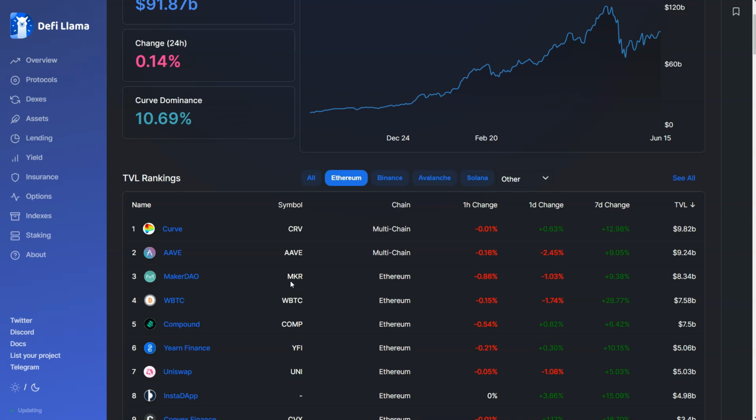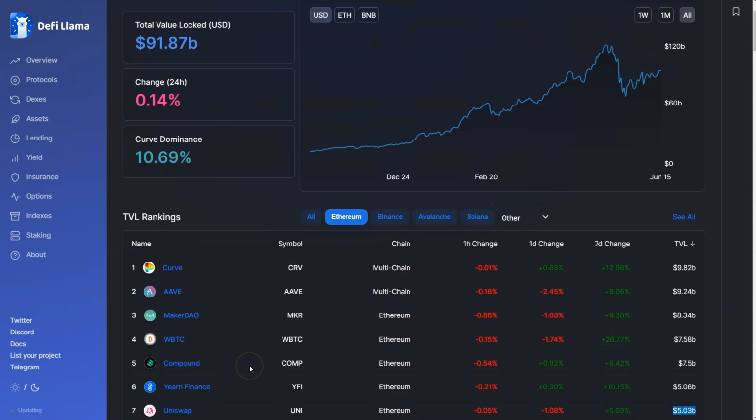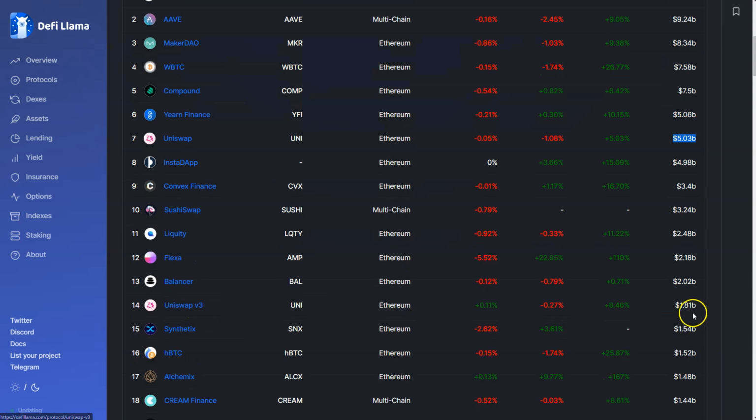What are we looking at? What is the data telling us? According to the DeFi Llama, Uniswap currently at 5 billion. I assume this is mostly version 2 they're looking at. I don't know. They don't specify here. Here's version 3 down here. So I assume that that's version 2, right?